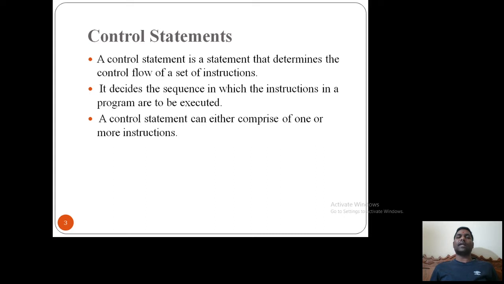That we can call controlling of those statements. So in my program I may have one or more instructions, and I need to decide the sequence of execution of the instructions. That we call control statements.